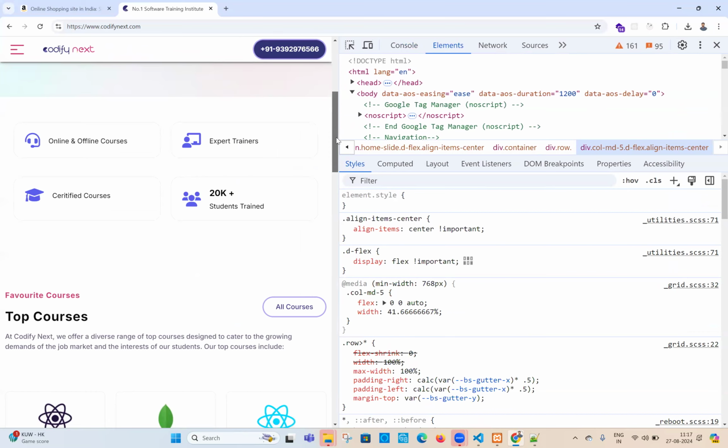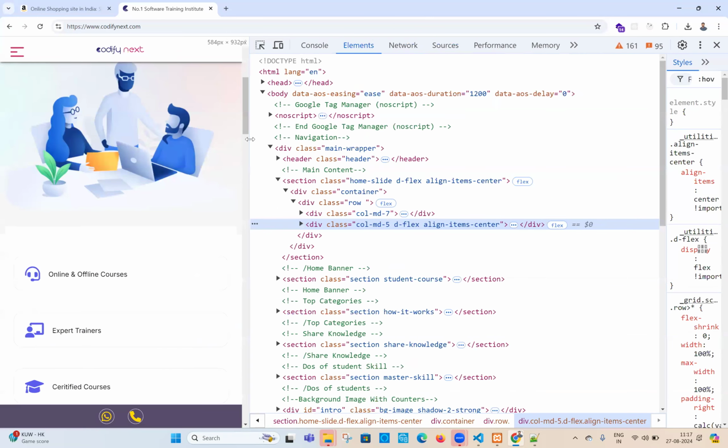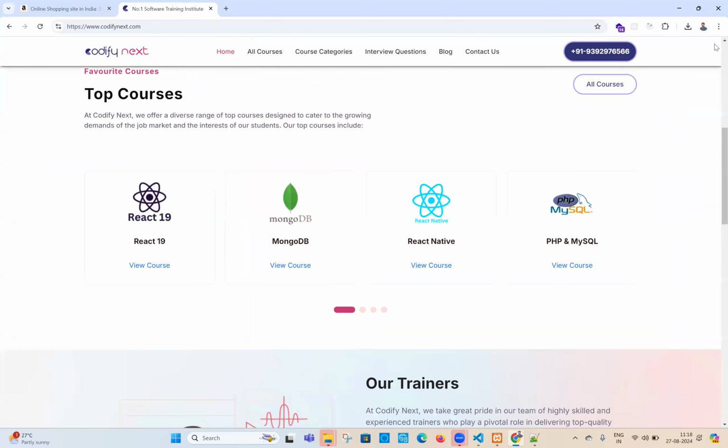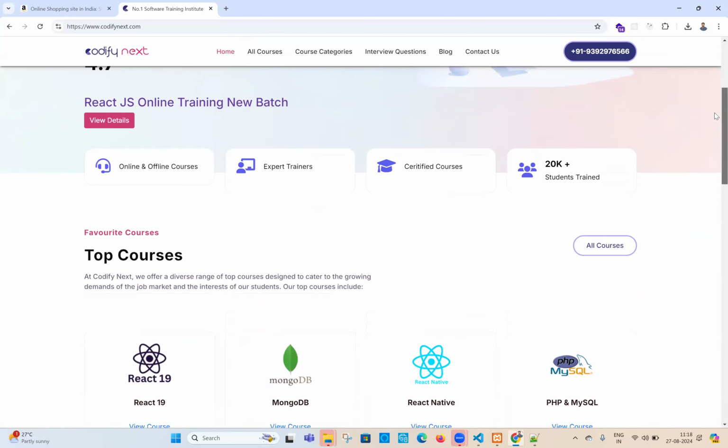When the device is changing, for example, this is the tablet. Let us assume the tablet screen output will be like this. In the mobile screen, the output will be one by one. See, they're all coming one by one in the mobile screen. When you are in the normal screen, go up and can you see all 4 are in one horizontal row?